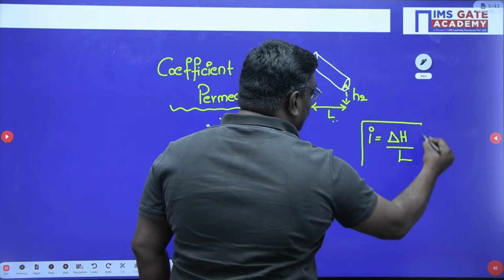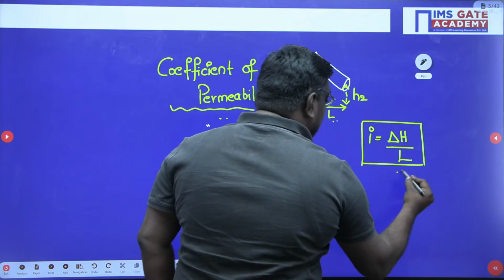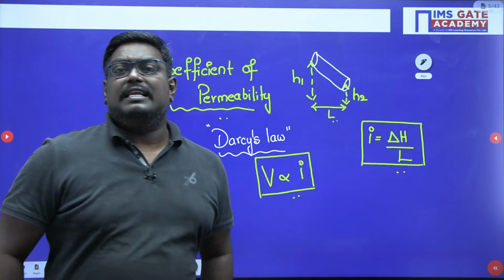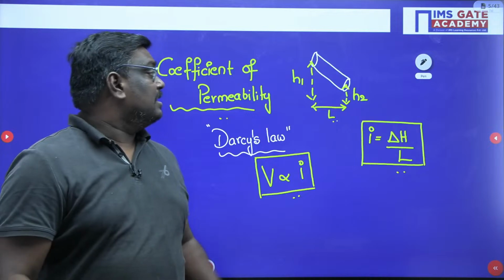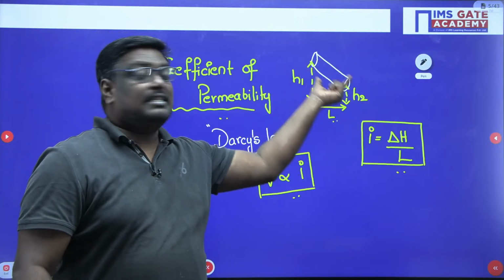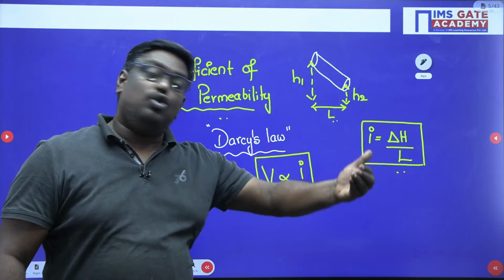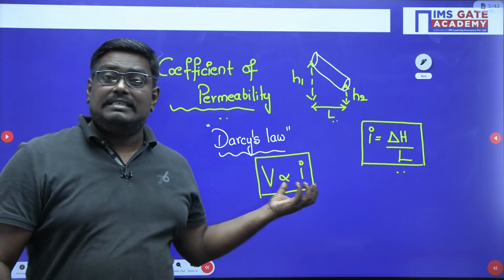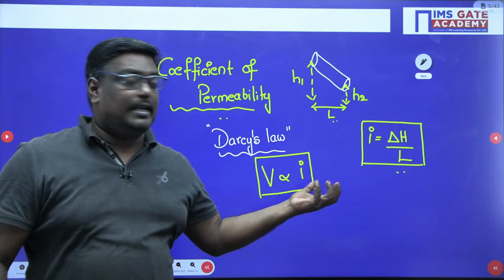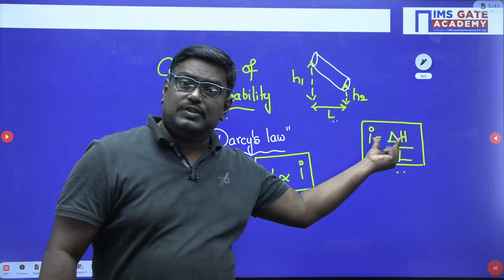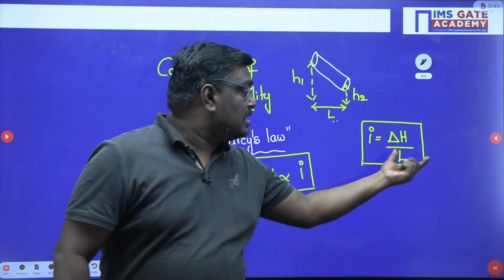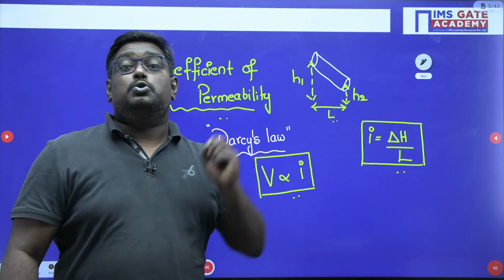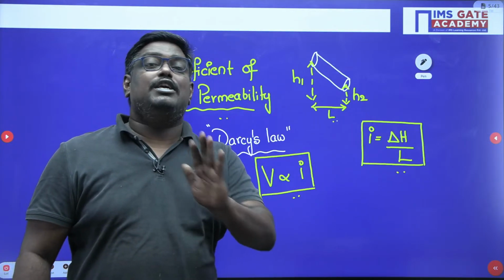i is nothing but delta H by L, that is loss of head per unit length. And here delta H is the difference in heads. For a flow to occur, there should be some difference in heads. So Darcy's law states that velocity is proportional to hydraulic gradient. Now, my dear students, head is in units of meter, length is also in meter. So remember, i doesn't have any units.